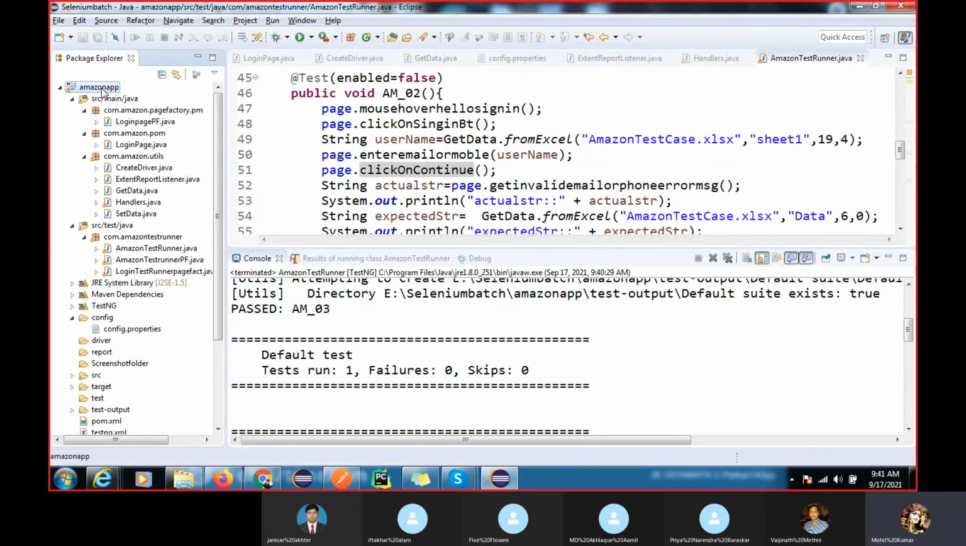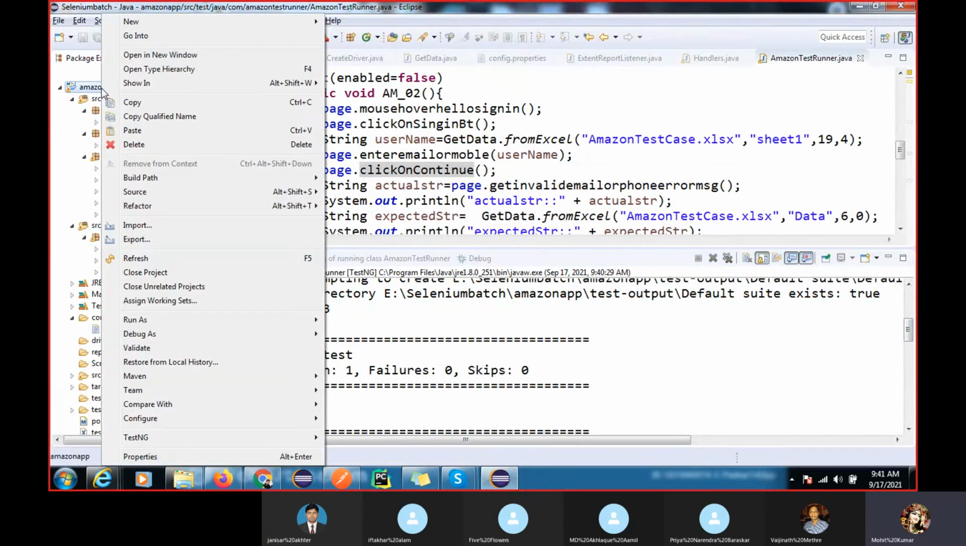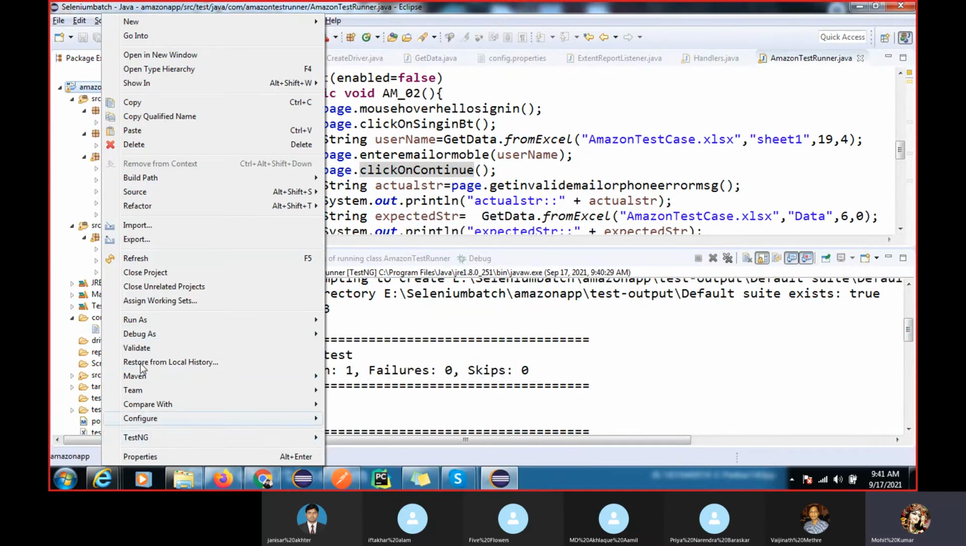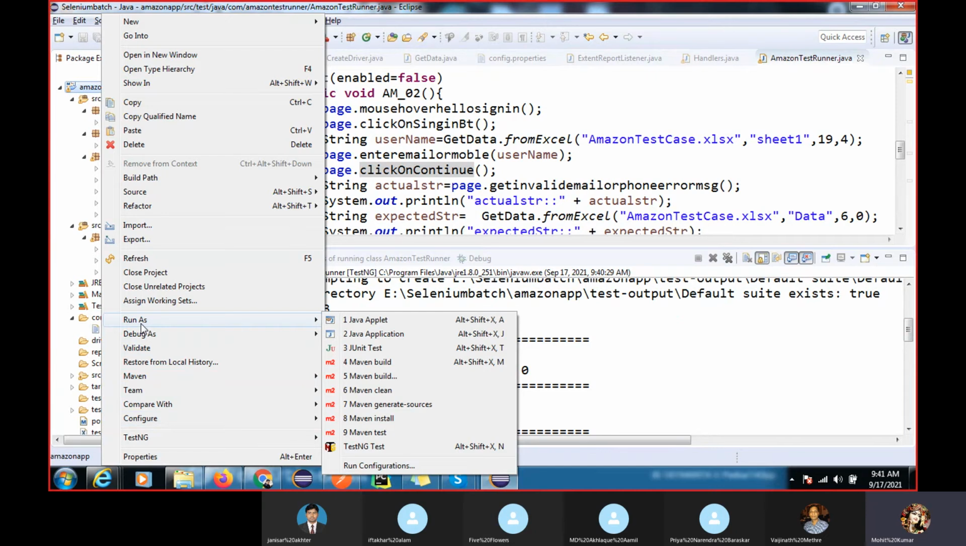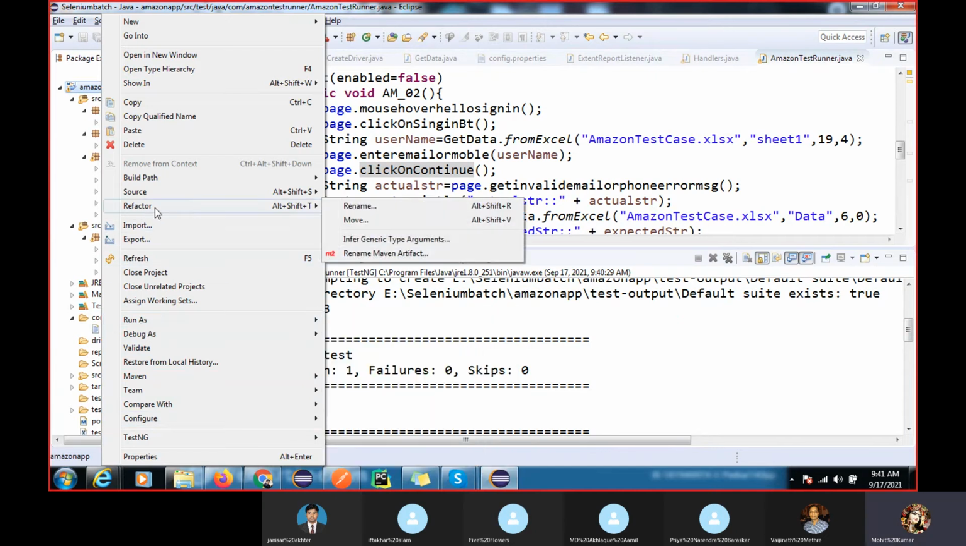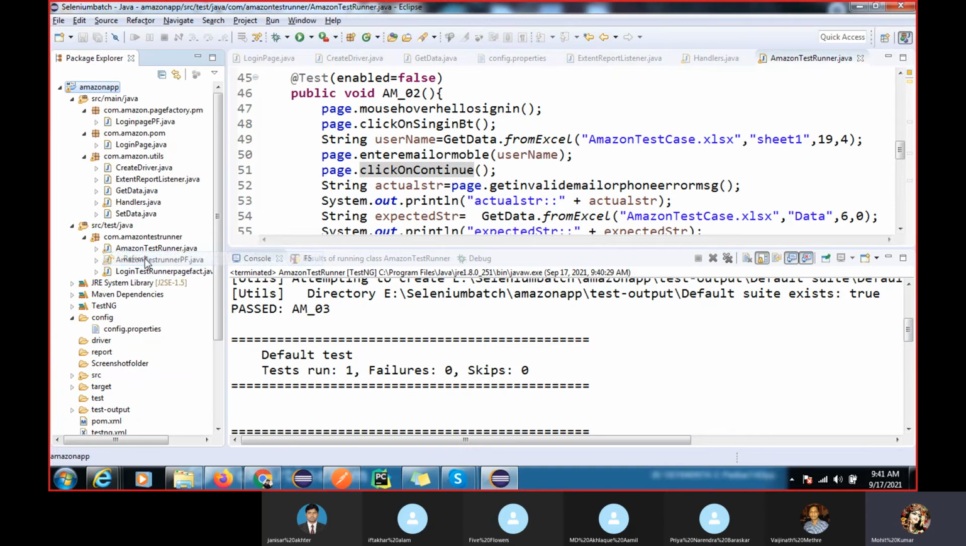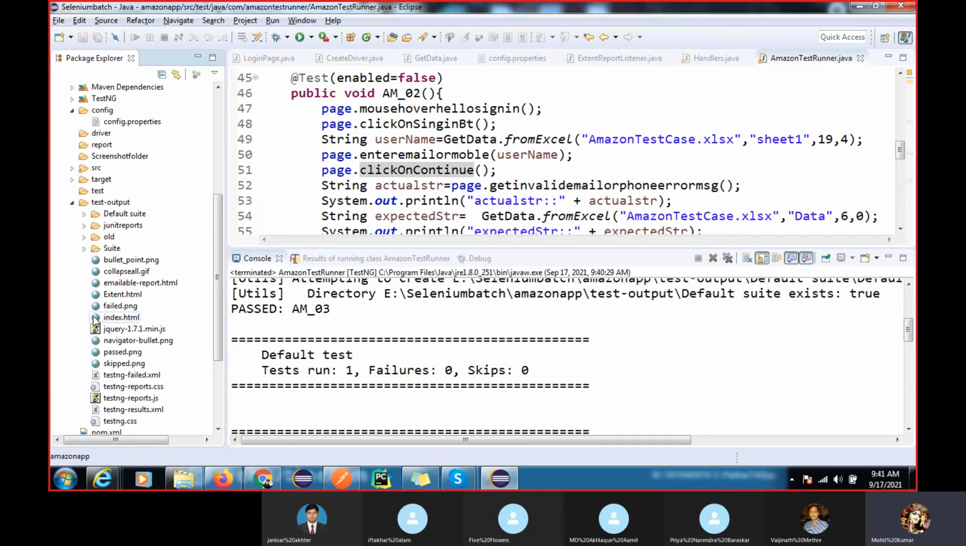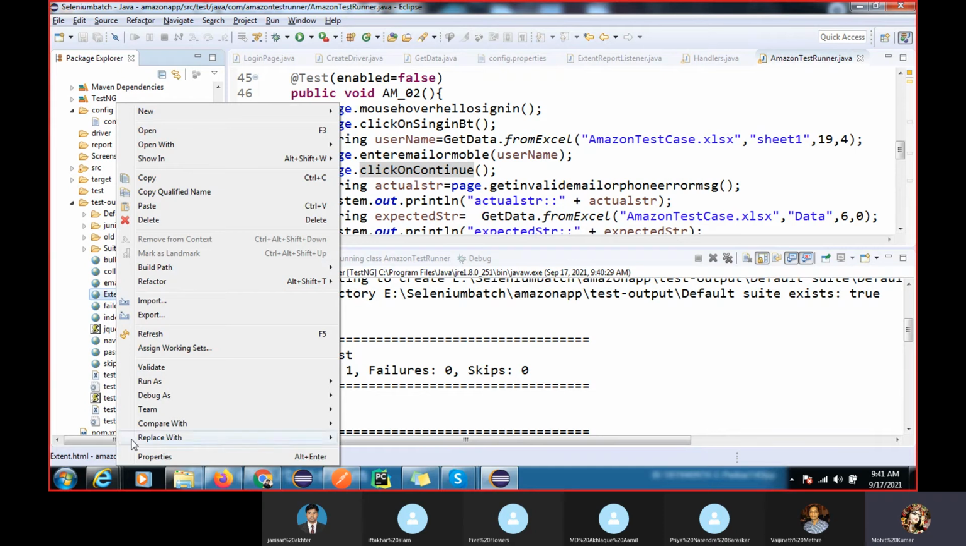Here it will generate some report. We are using Extent Report also. How to configure Extent Report, I already shared a document, just go through that. Just refresh it. I think it's in this output folder. You will get something here, extent report.